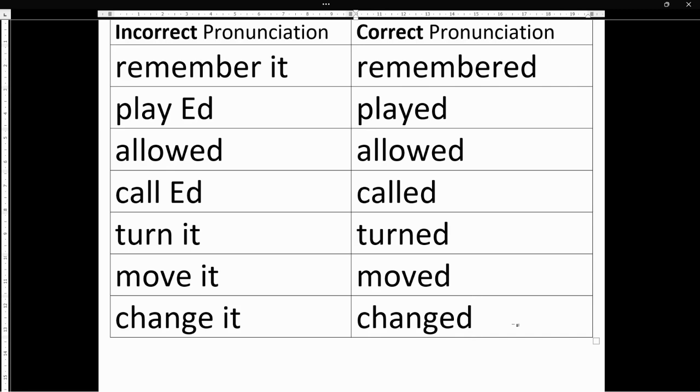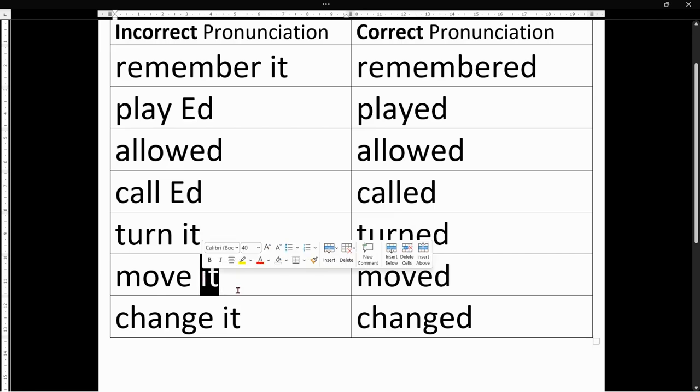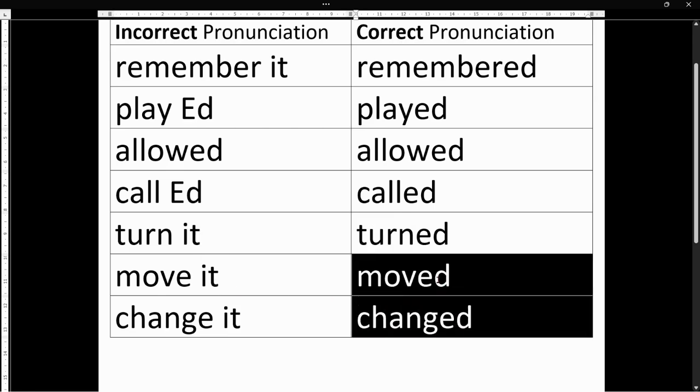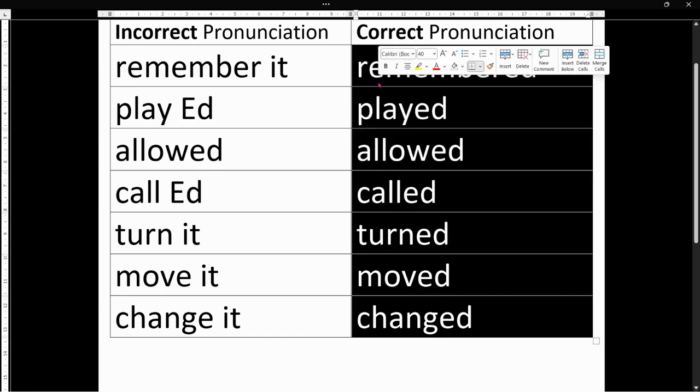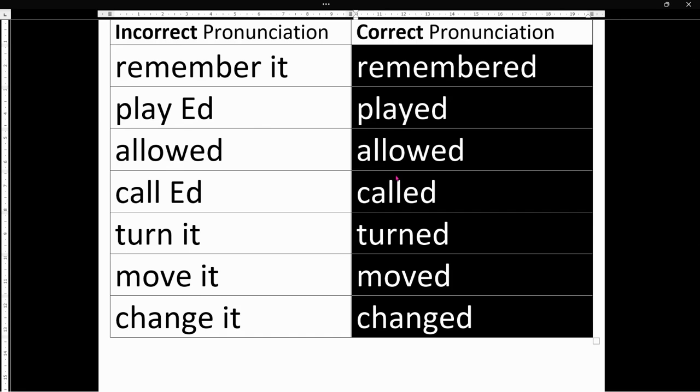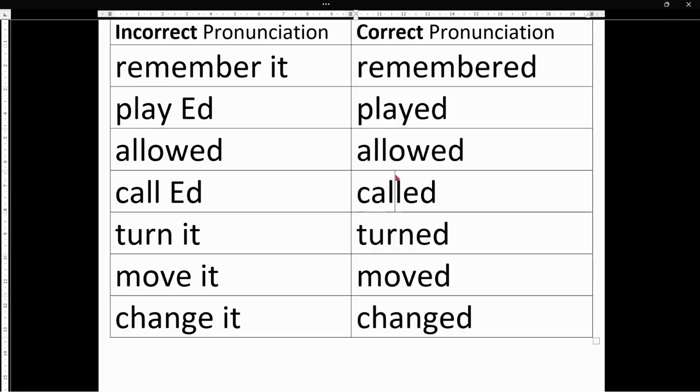So you should go and try those in your speech to text recognition tool and notice that if it gives you these extra words, it's because you're pronouncing an extra syllable and you can't. As you can see, all of these are correct when pronounced correctly. So the Microsoft speech to text recognition, I've done it in Google Translate as well. It's quite accurate for detecting the correct pronunciation of these words. In a moment, we'll have a look at the other words with the T ending. But in the meantime, go and spend some time and practice those words.